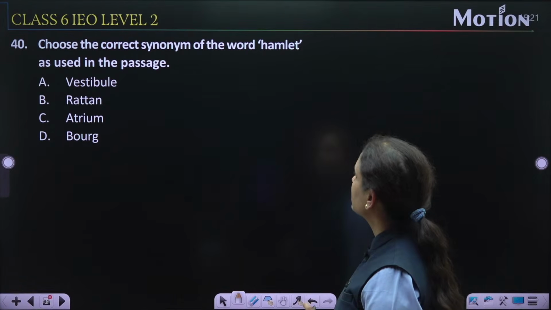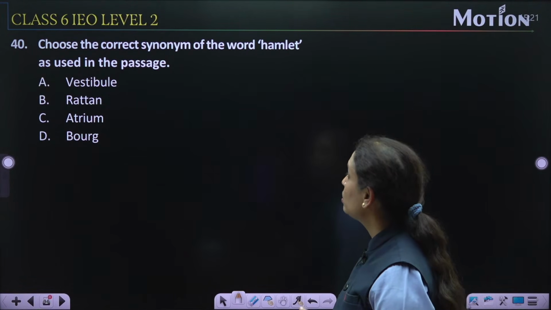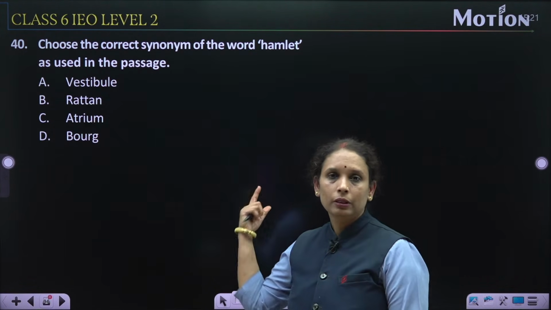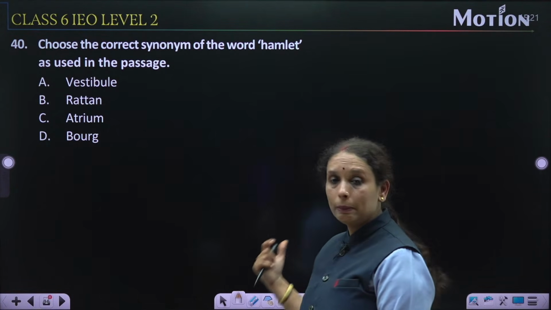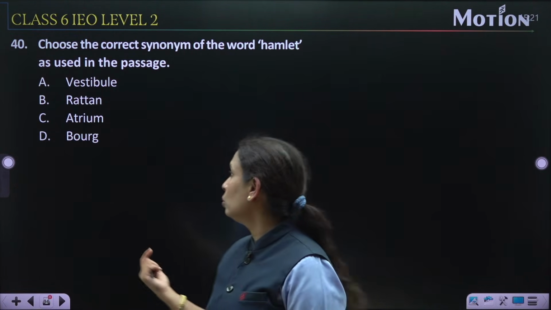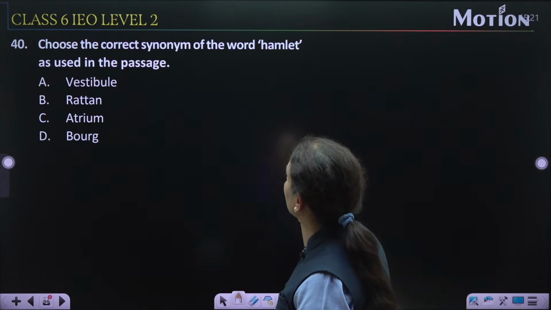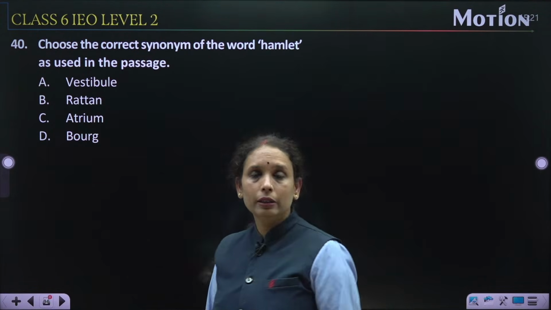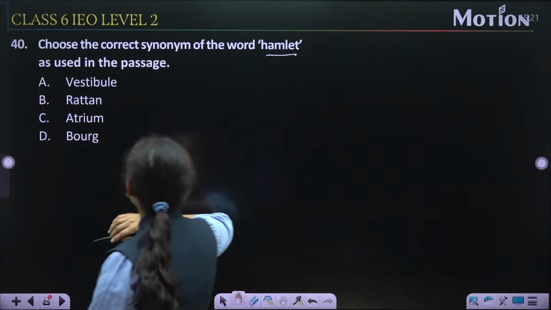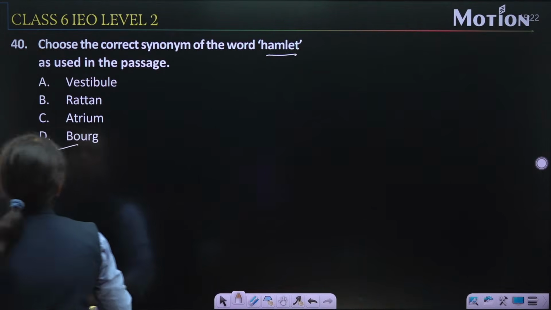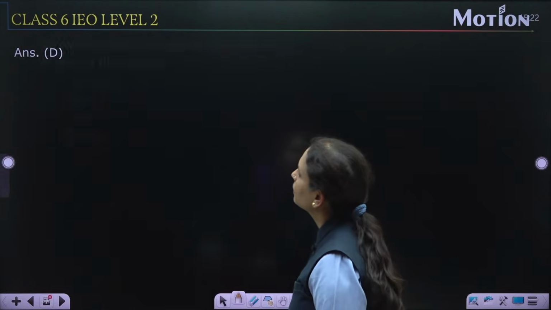Question number 40. Choose the correct synonym of the word Hamlet as used in the passage. Again, the question is from vocab. Vocabulary बहुत strong करनी है हमको. So, यहाँ पर आप देखेंगे choose the correct synonym. आप synonyms learn करेंगे. Hamlet का यहाँ पर जो synonym है वो है birch. तो option number D is the correct option. Yes.